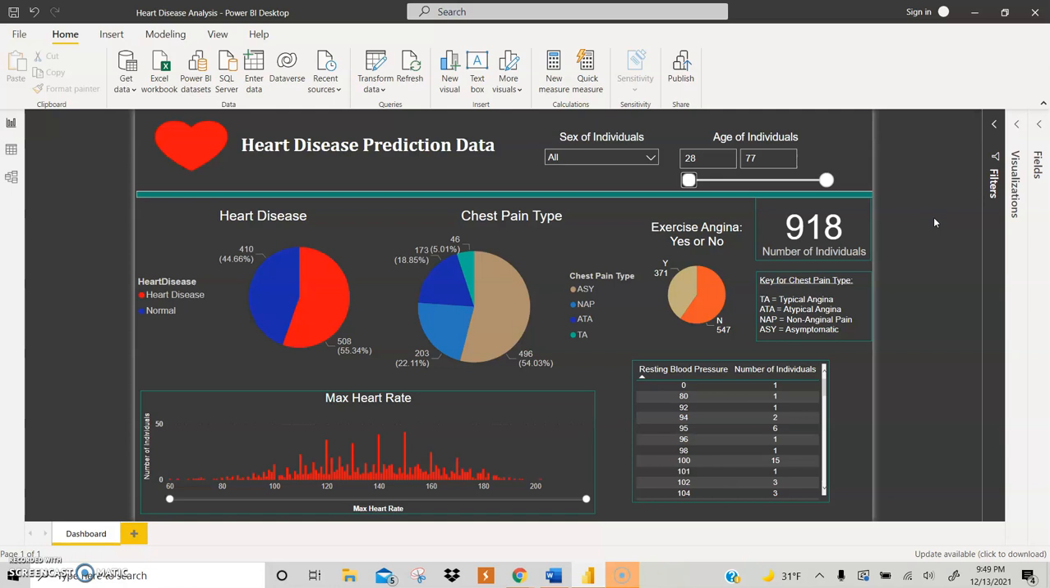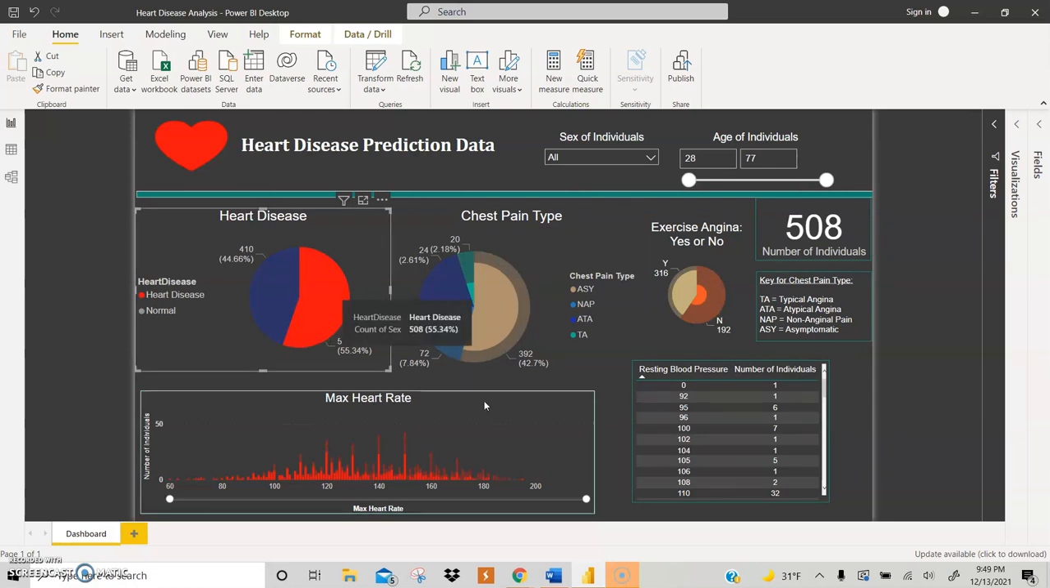Based off just this, with all individuals and all sexes included, more than half the people did have heart disease out of this data set, and a lot of people did have asymptomatic cases. A lot of people did not have chest pain while exercising, and the heart rate has really no pattern to it. The resting blood pressure has no pattern either.